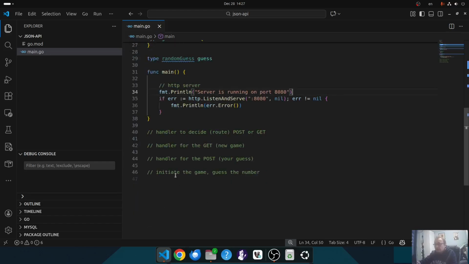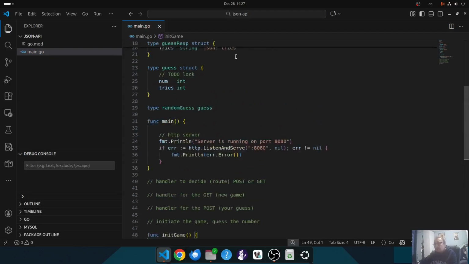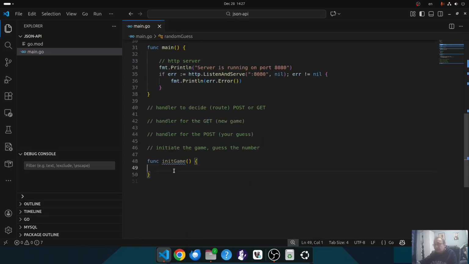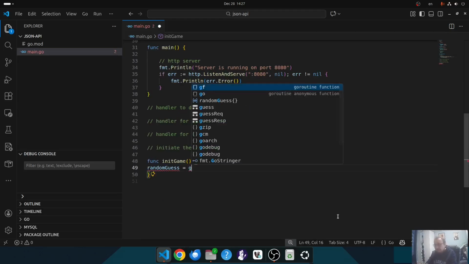Okay, the first one I will implement is to initiate a new game. Let's create a function initGame, and initGame will initiate this variable I defined here, randomGuess, which will be a guess.